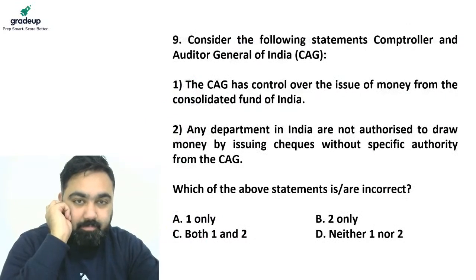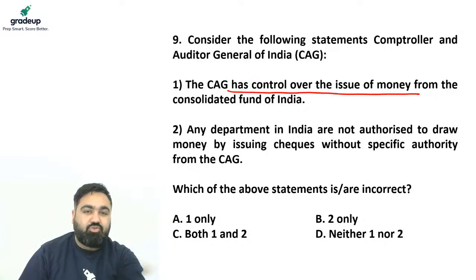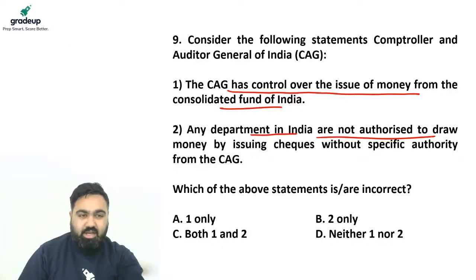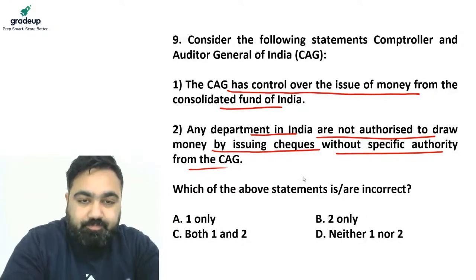Question number 9. Consider the following statements regarding the CAG. Number 1. The CAG has control over issue of money from Consolidated Fund of India. Number 2. Any department in India is not authorized to draw money by using checks without specific authority from the CAG. Let's see if you can answer this question correctly.